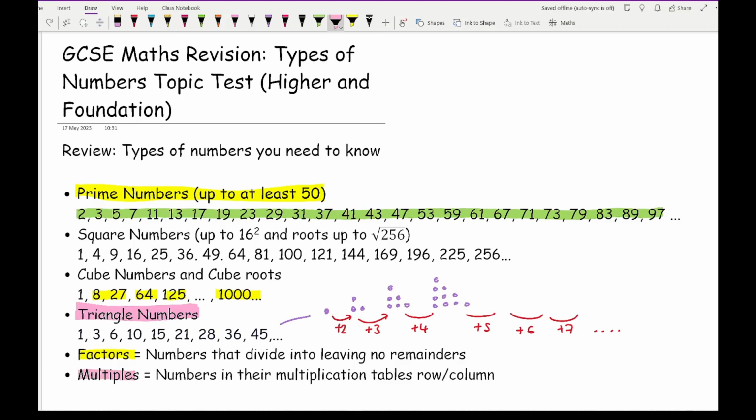But it is really important you know the difference between the two. So a factor is a number that goes into, a multiple is a number that generates multiples of it. So again, try and find connections to make your revision that little bit easier.